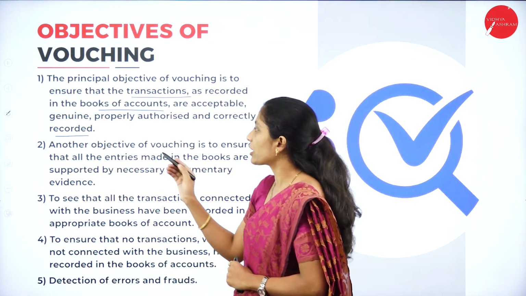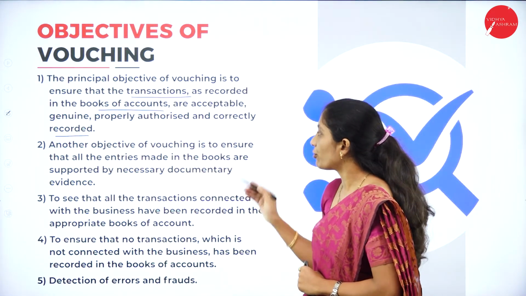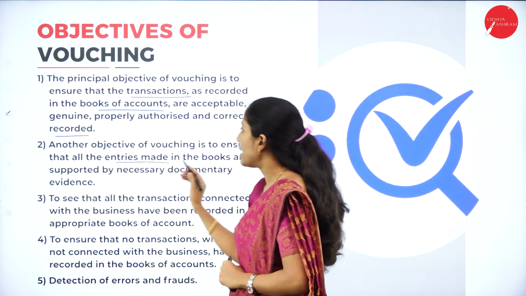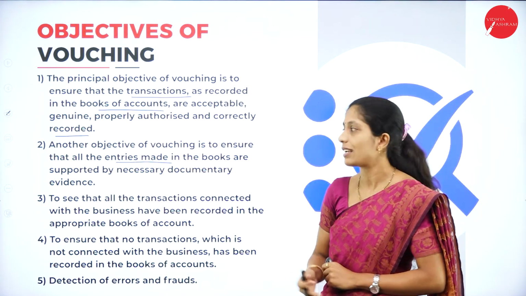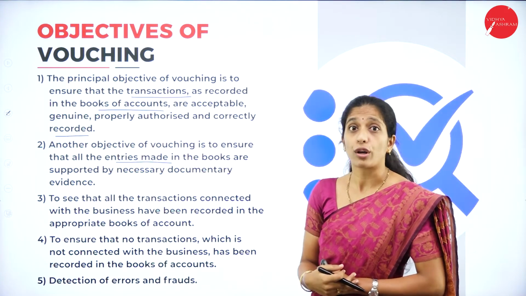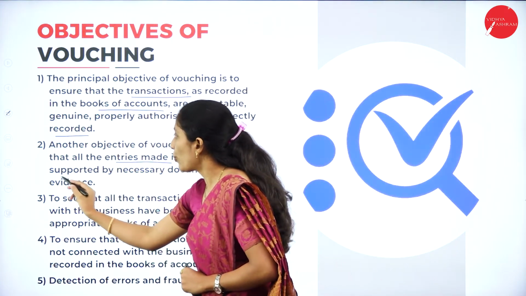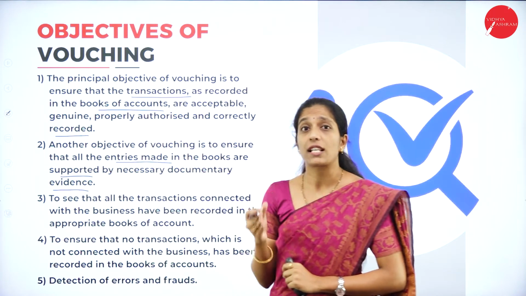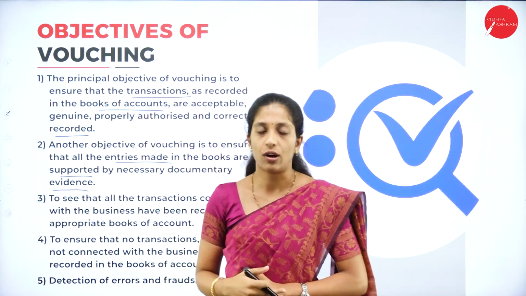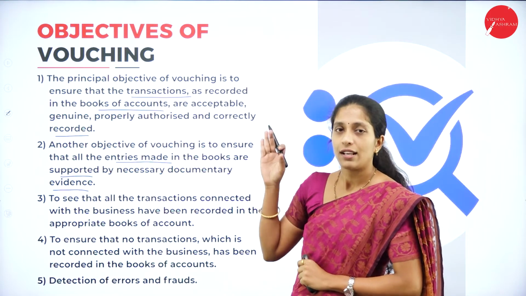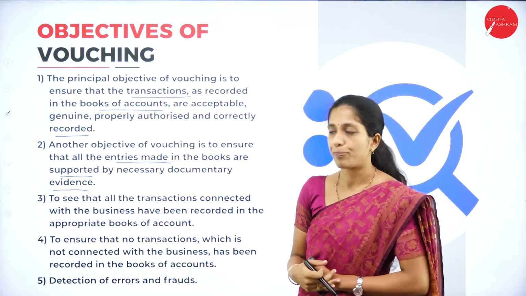Another objective of vouching is to ensure that the entries made in the books of account are supported by necessary evidences, that is documentary evidences. Whether each and every transaction is supported by a proper documentary evidence or not, in order to ensure that, this vouching process is made.